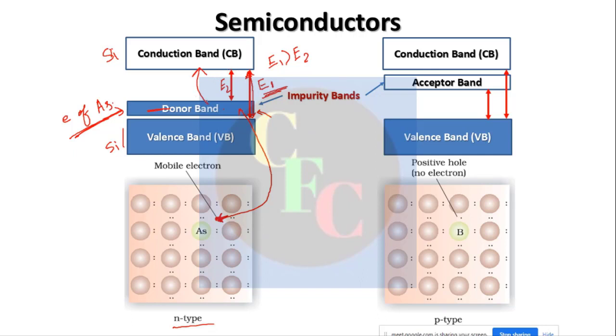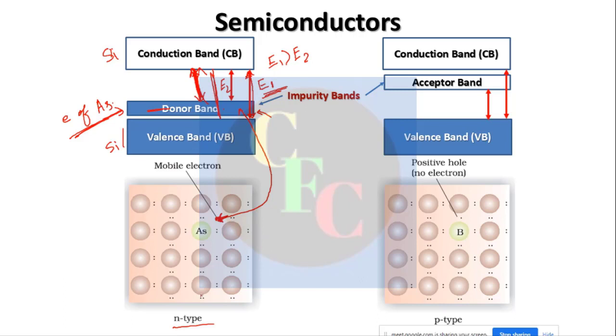So in this case, this substance, compared to pure silicon, will conduct electricity even at lower temperature, because this energy gap is now lower than that of pure silicon. So you can conduct electricity at lower temperature.